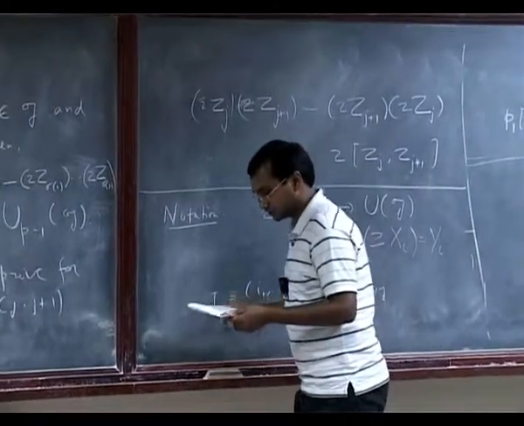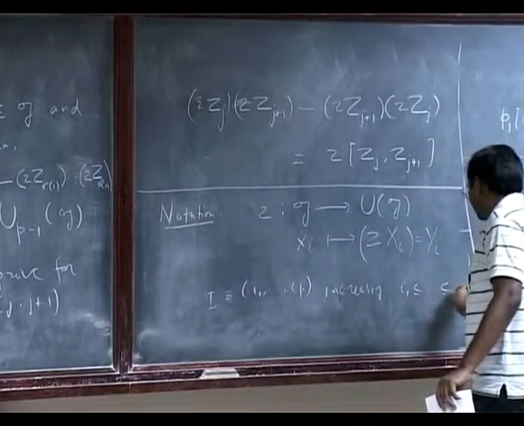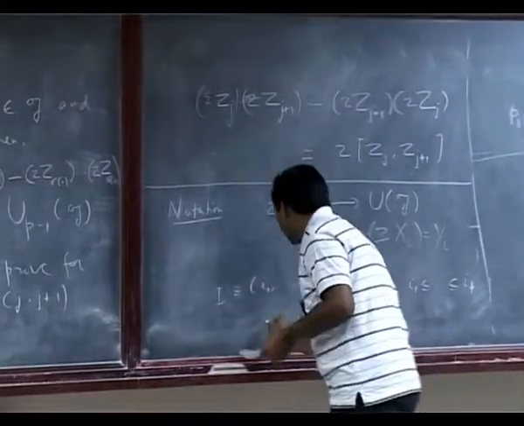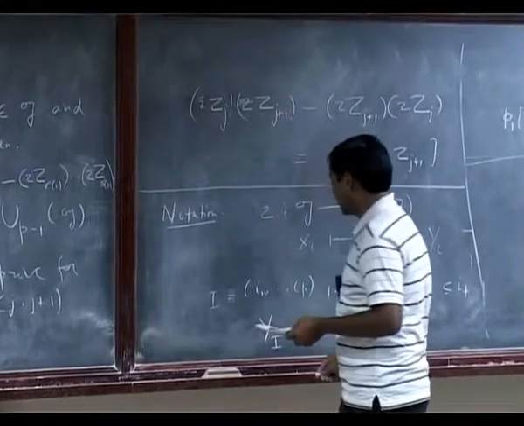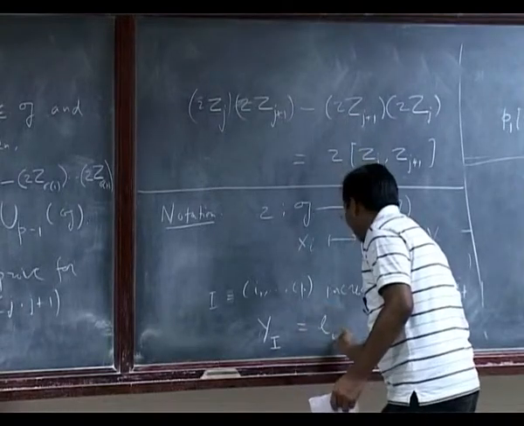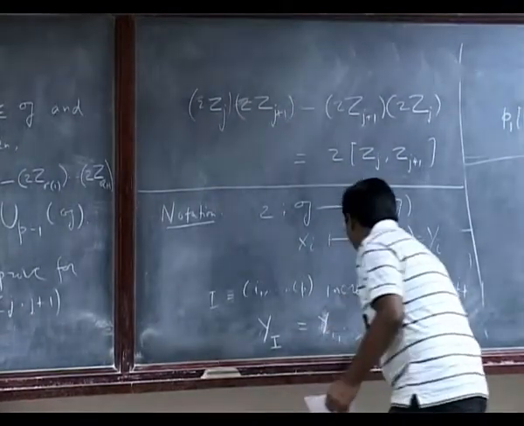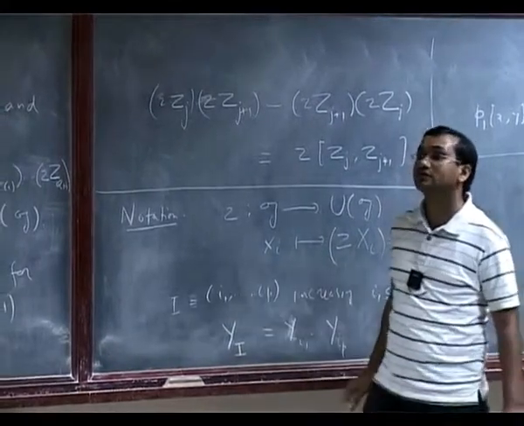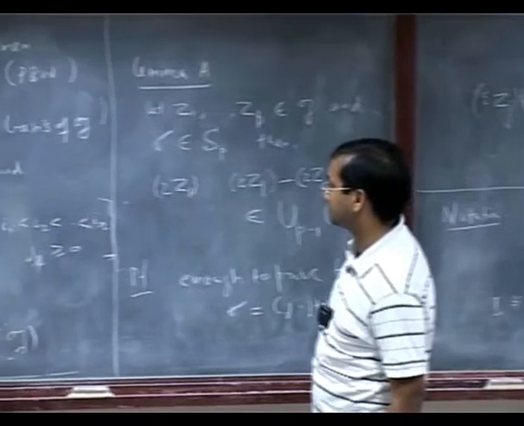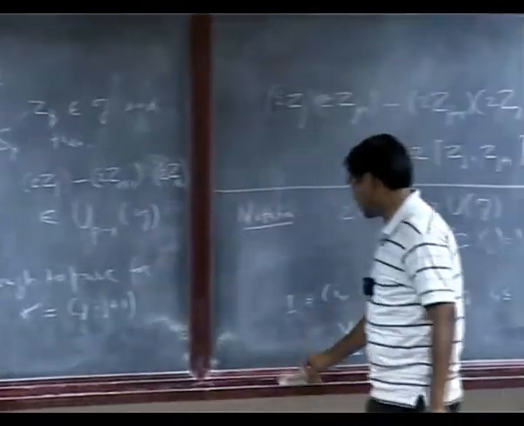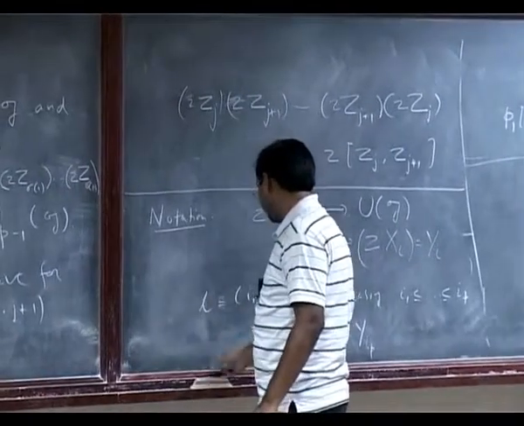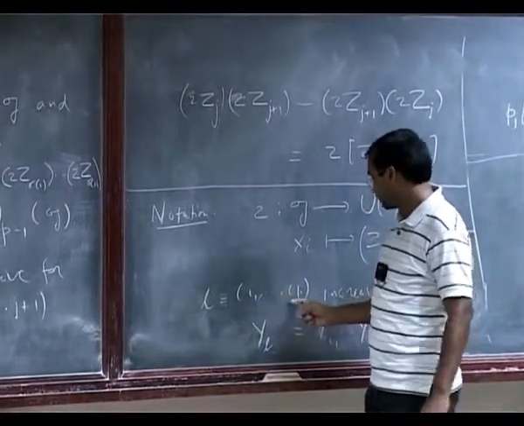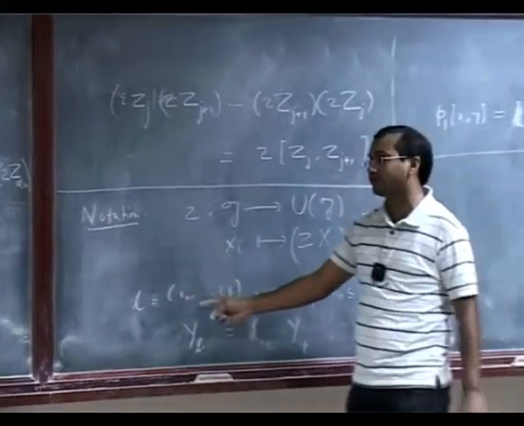Capital I is not the right letter for this, so let's call it L. If I have a tuple of integers i1, i2, up to ip, I will call the tuple increasing if i1 is less than or equal to i2, up to less than or equal to ip.